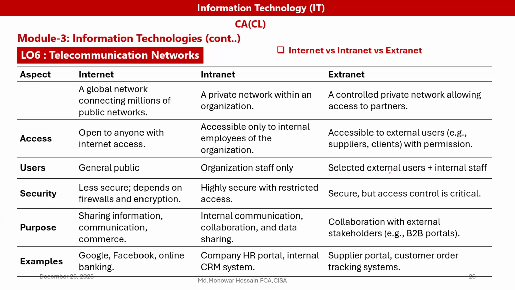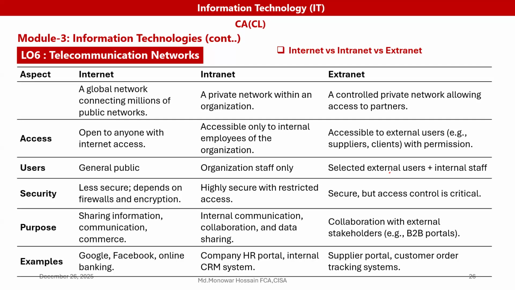But the intranet is highly secure with restricted access, with heavy security here. Extranet is secure but access control is critical.